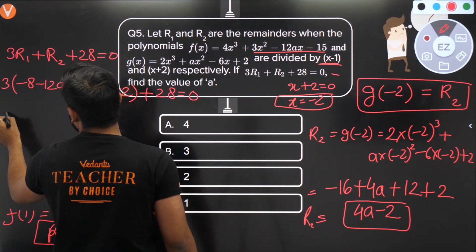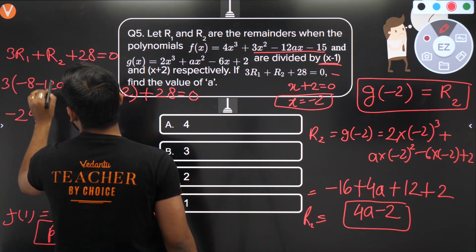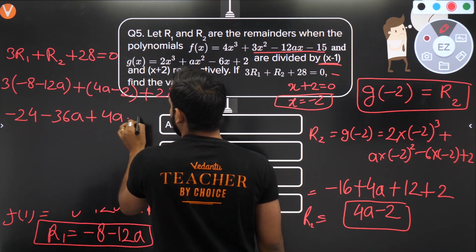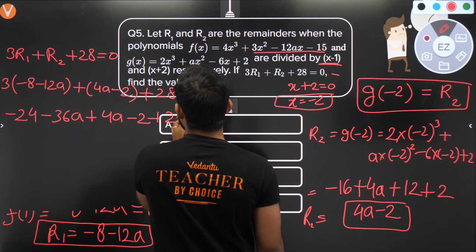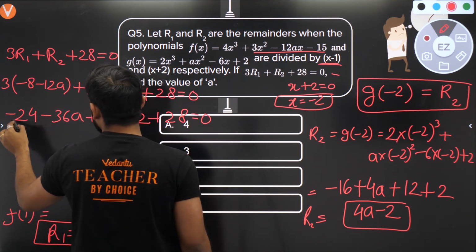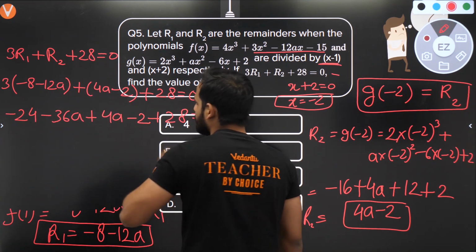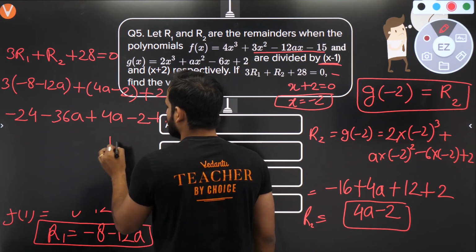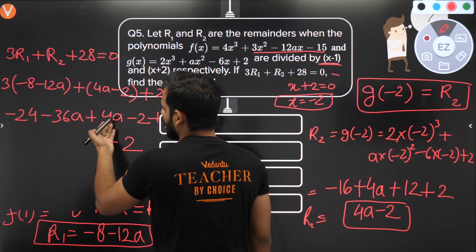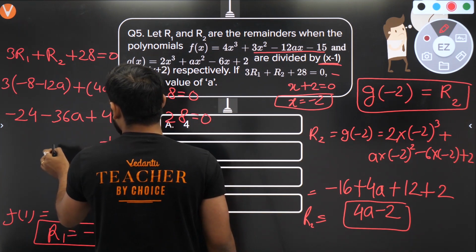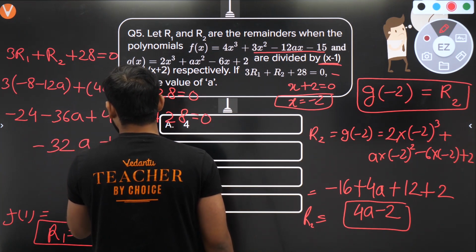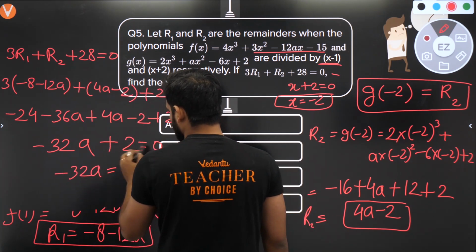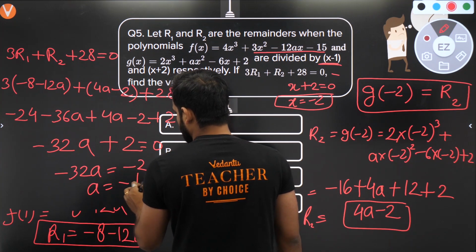So 3 into minus 8 is minus 24. 3 into minus 12A is minus 36a, plus 4a minus 2 plus 28 is equal to 0. Now minus 24 minus 2 is minus 26. Minus 26 plus 28 is plus 2, and minus 36a plus 4a will be minus 32a, equal to 0. So you'll be getting minus 32a is equal to minus 2. So a is equal to minus 1 by 16.